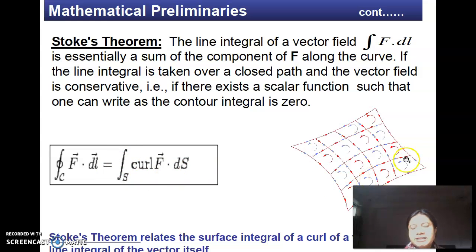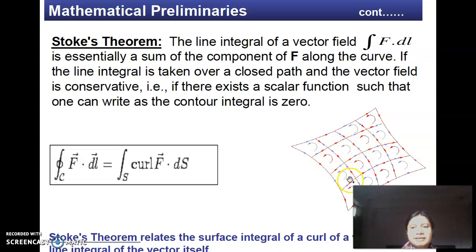As you can see in this figure over here, when I find the line integral of the field, I am integrating over this line from this side to this side and finally over here. And when I am taking the curl of this vector field, I am simply taking these small sections along the surface and evaluating the curl along each of these surfaces and adding them together.